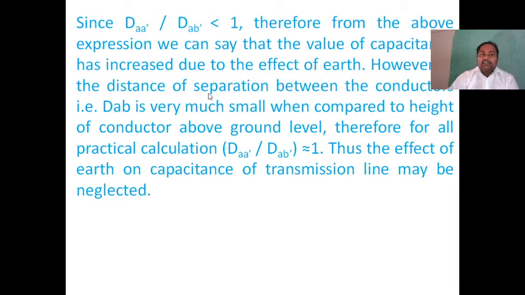However, as the distance of separation between the conductors DAB is very much smaller when compared to the height of the conductor above ground level, for all practical calculations DAA dash by DAB dash is approximately equal to 1. Thus, the effect of earth on capacitance of a transmission line may be neglected. So finally, the capacitance value increases, but the distance between conductor and earth is very large, so we neglect the effect of earth.